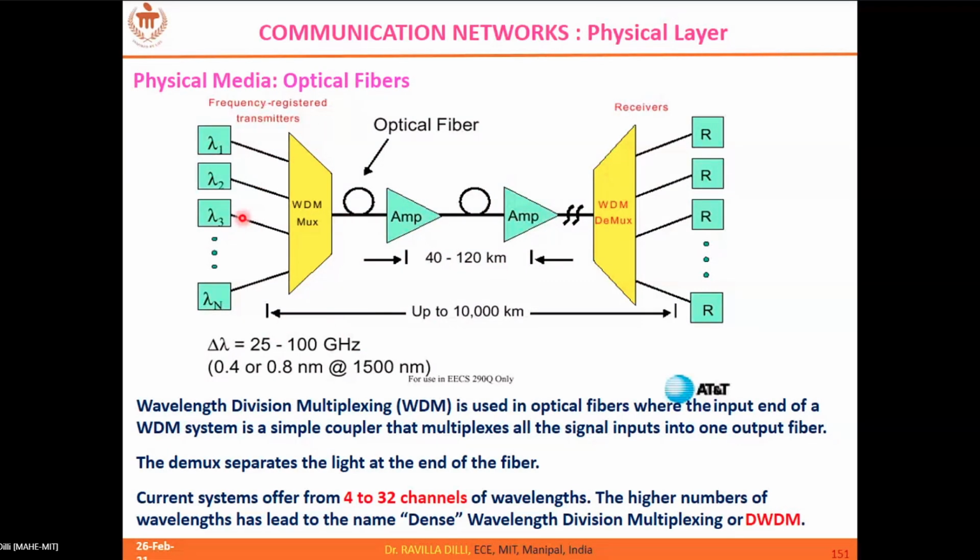So wavelength division multiplexing we are going to use because in optical fiber communication we talk in terms of wavelengths instead of frequencies. However, wavelength and frequency are related, lambda is c by f. So 4 to 32 channels we can club as a part of wavelength division multiplexing. If you go beyond this number, then we call it DWDM, dense wavelength division multiplexing, where the number of users that you are going to multiplex is much higher. On the other side, you have to demultiplex it.